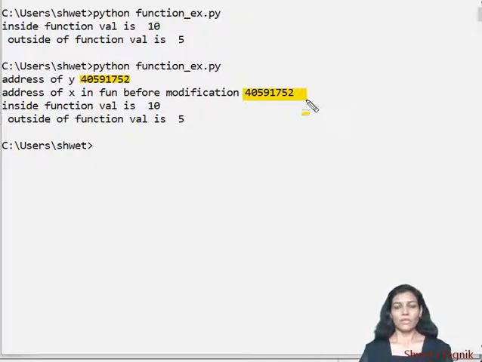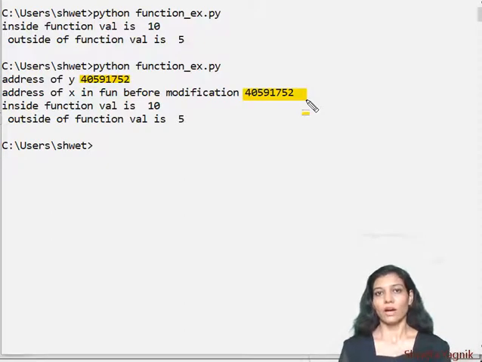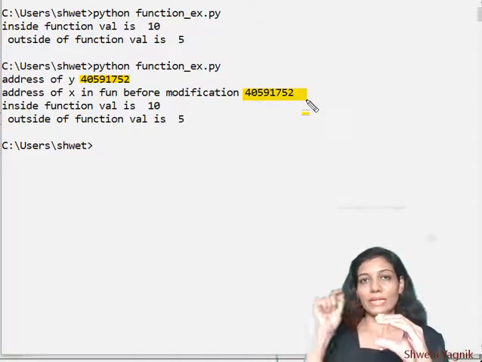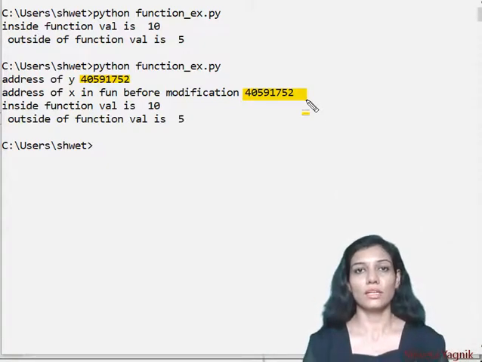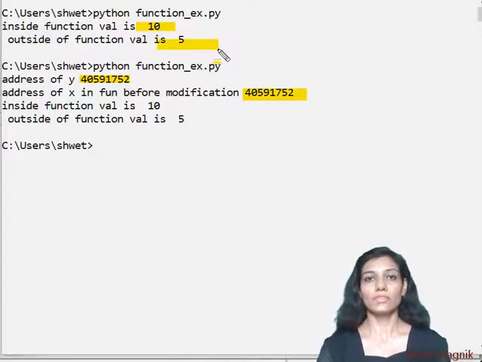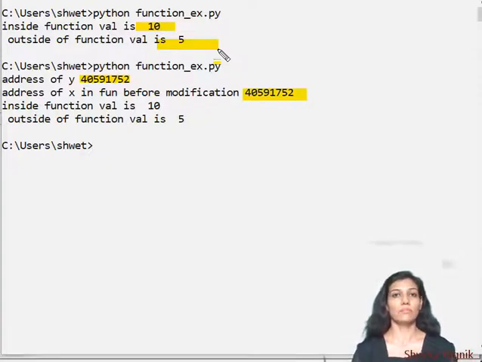If they are referring to the same memory location, then whatever changes we are making to x within the function should reflect outside of the function. That means because at the same memory location, if we are making any change, that change should be reflected outside of the function as well. But it is not happening. You can see here in the previous output, inside the function we have made x 10, and as soon as we come outside of the function, y's value is not modified. That means they are not working on the same memory location.